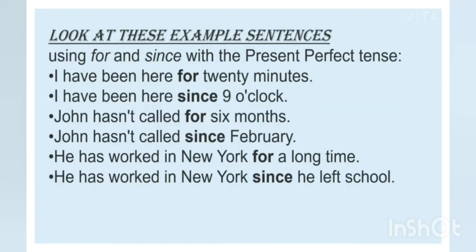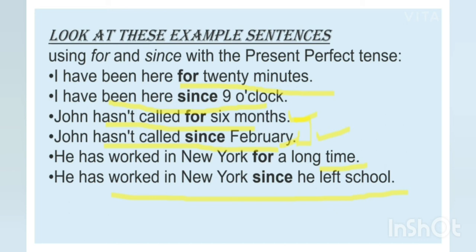Now, look at some examples for for and since. Like, I have been here for 20 minutes. I have been here since 9 o'clock. John hasn't called for 6 months. John hasn't called since February. See the difference? Here 6 months is given to you, and here an exact point of time is given to you, February. He has worked in New York for a long time. He has worked in New York since he left the school. So now I hope the difference between for and since is clear to you.